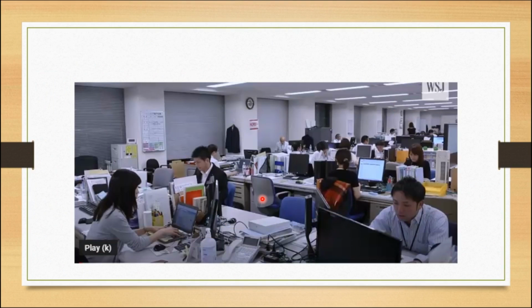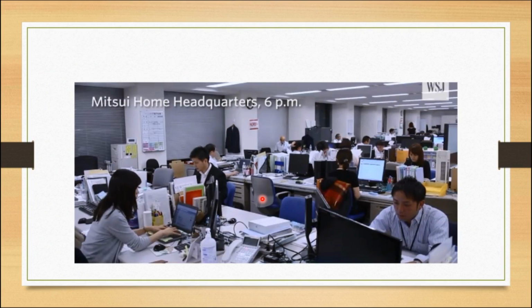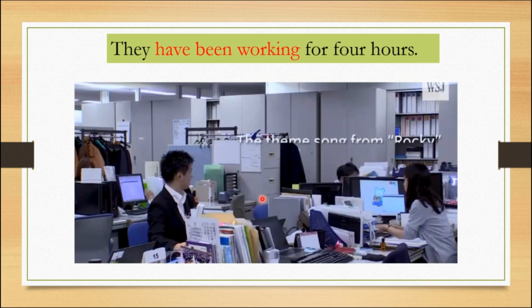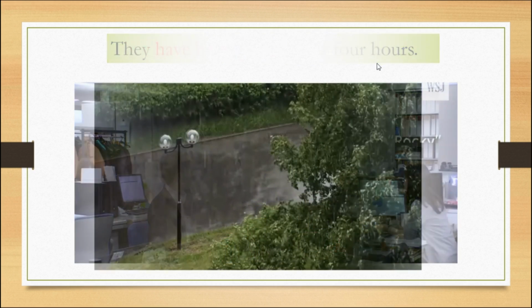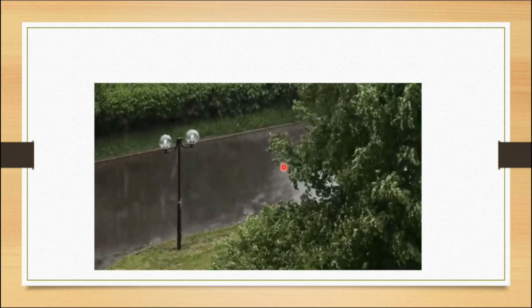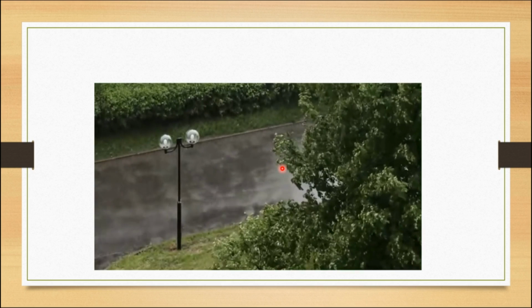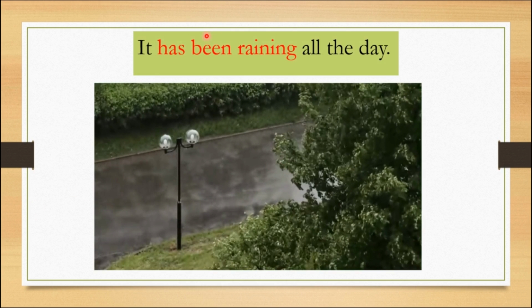Look at this clipping. What are they doing? Yeah, it's an office. They're doing work. So, my question, how long have they been working? For my question, the answer is they have been working for 4 hours. Next example. Look at this video clipping. What's happening here? Here, raining. It's raining. My question is, how long has it been raining? Check the answer. It has been raining all the day.